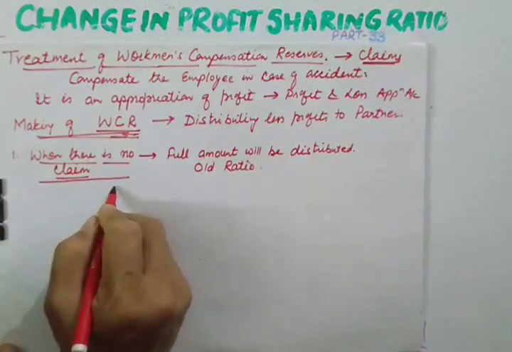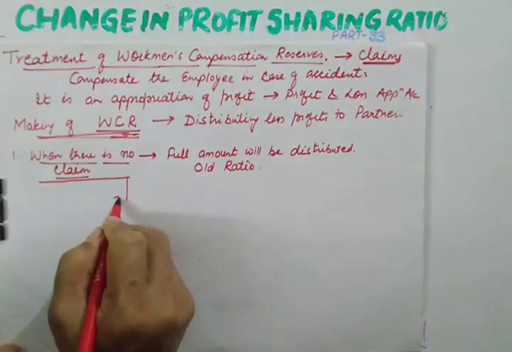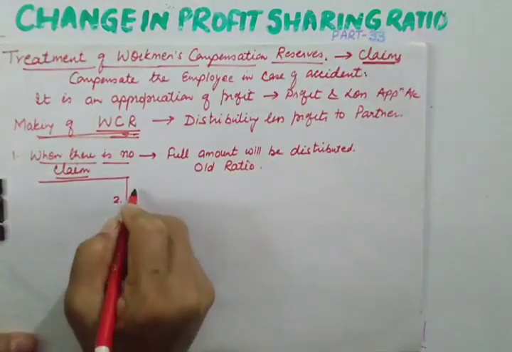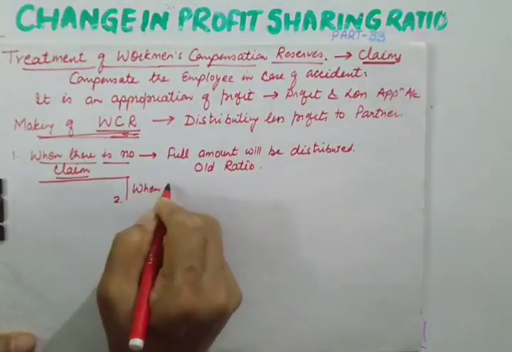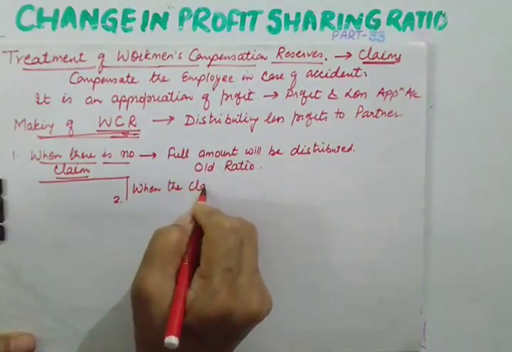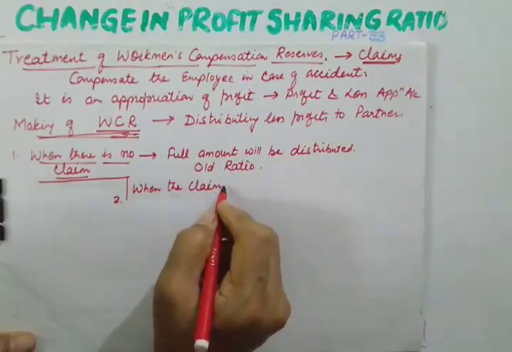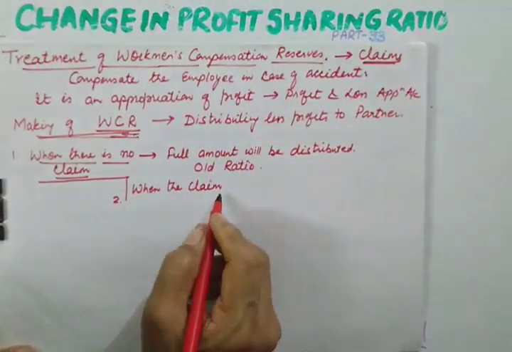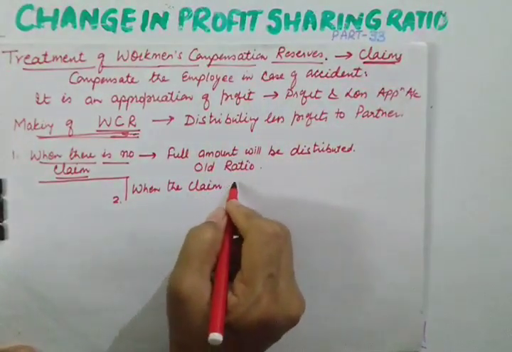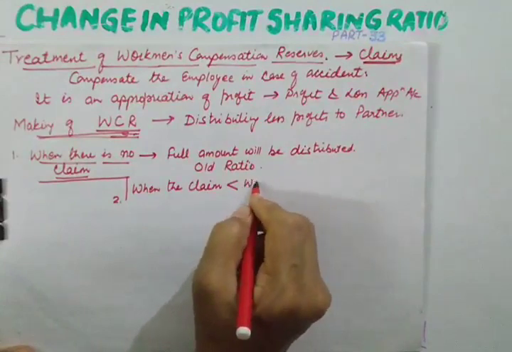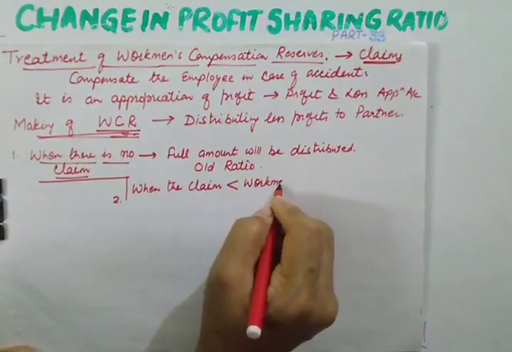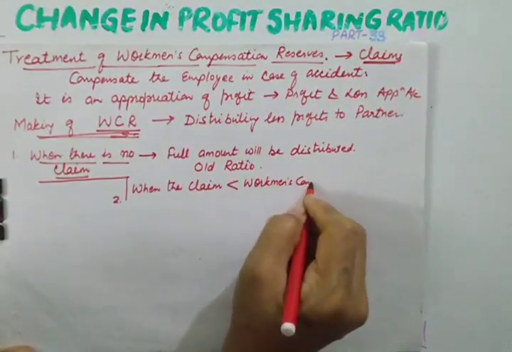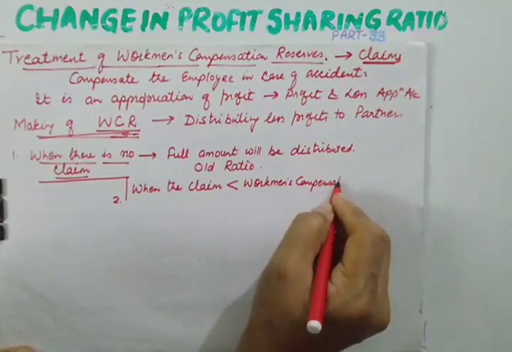Now see the second possibility. The second possibility can be when the claim, meaning the loss suffered due to accident, is less than the workmen's compensation reserve.